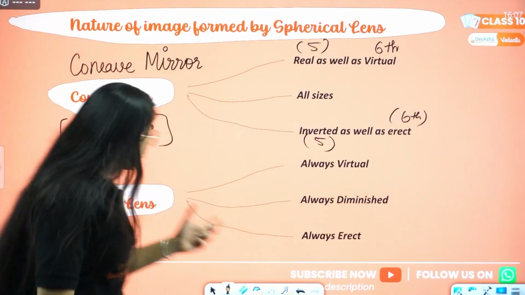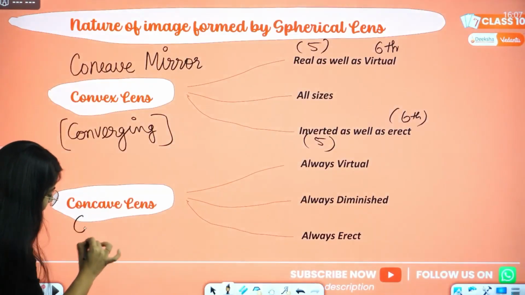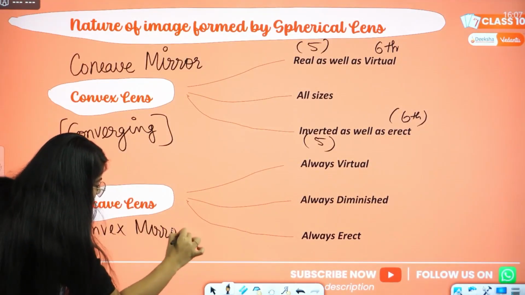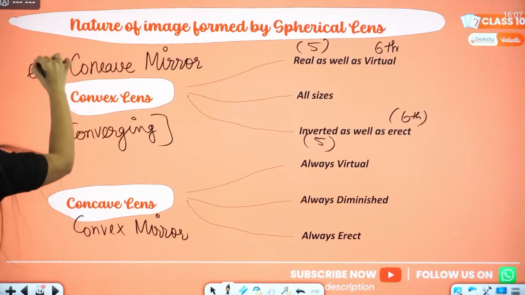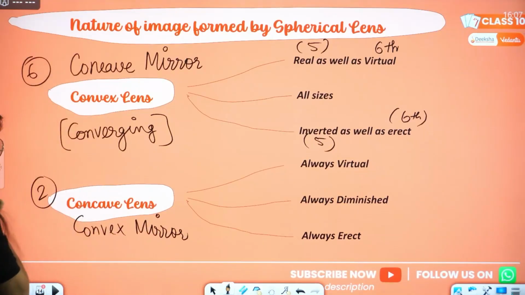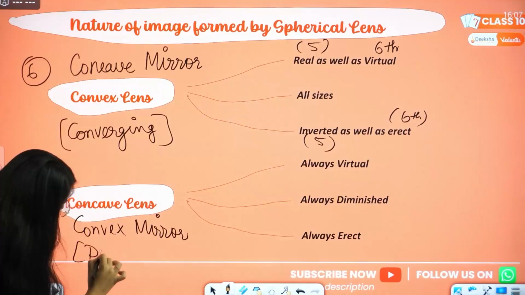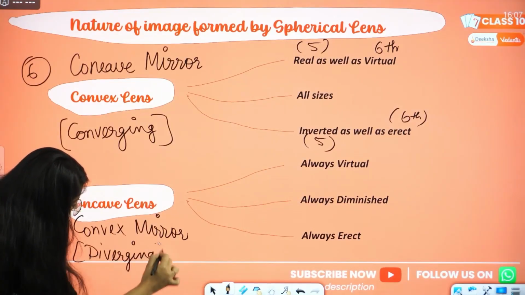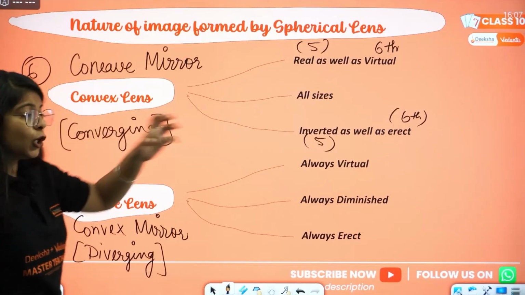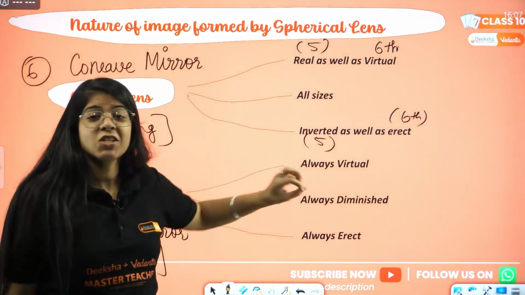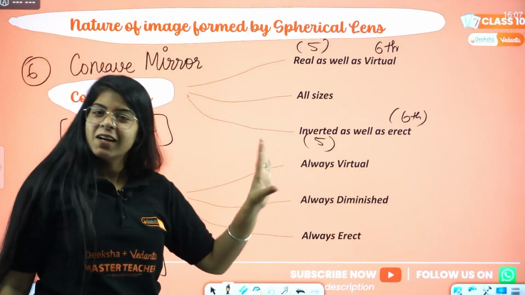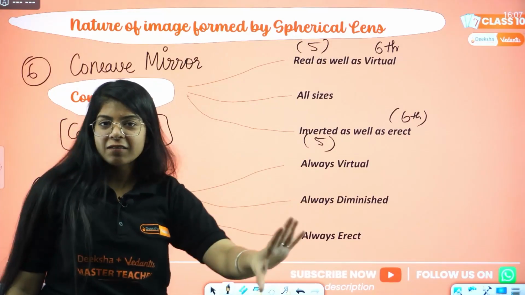Then moving on to the concave lens, it is similar to the convex mirror. It doesn't have 6 cases, it only has 2 cases. And this, my friend, will be your diverging lens or diverging mirror. It will always form a virtual image, a diminished image, and an erect image. Done? Understood now? Clear? Very clear?